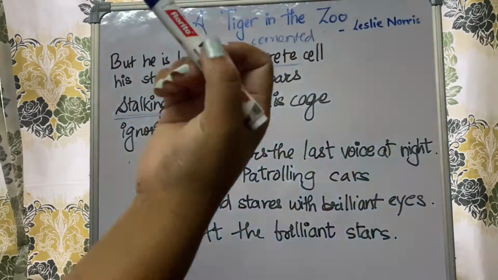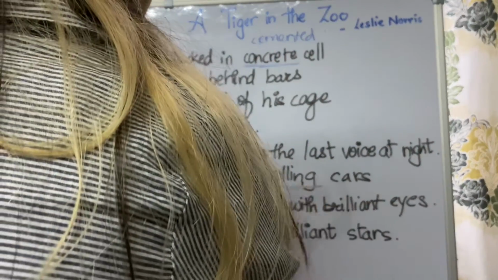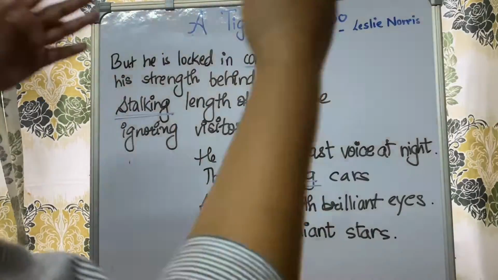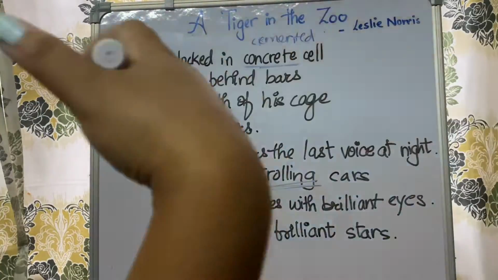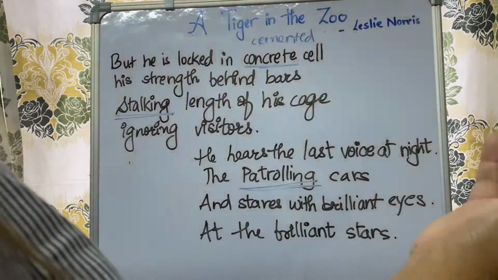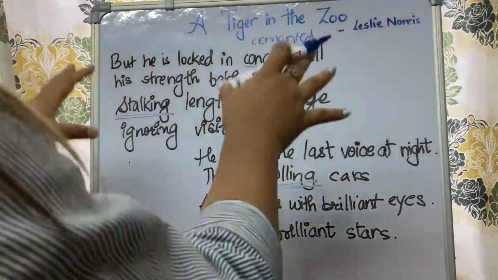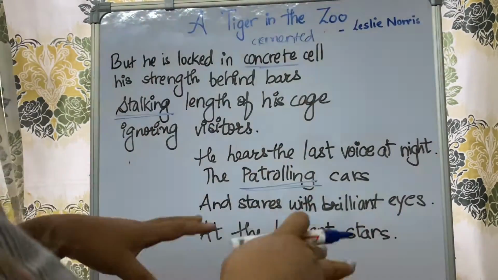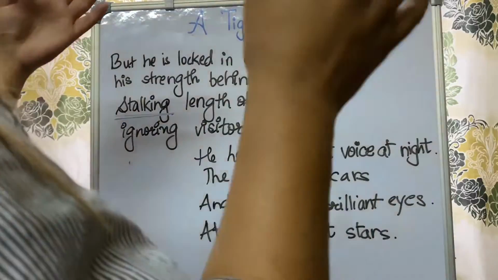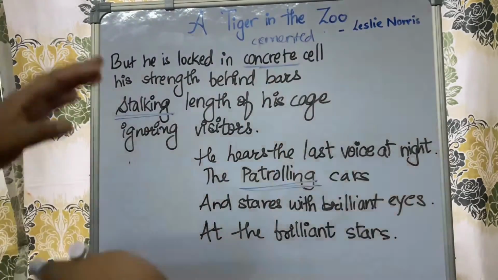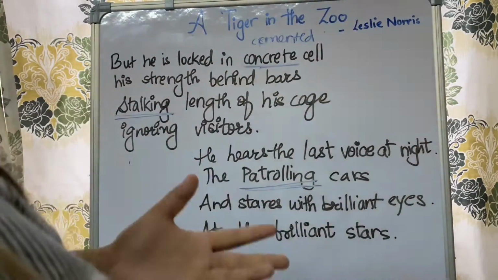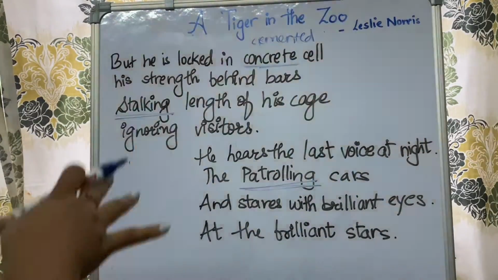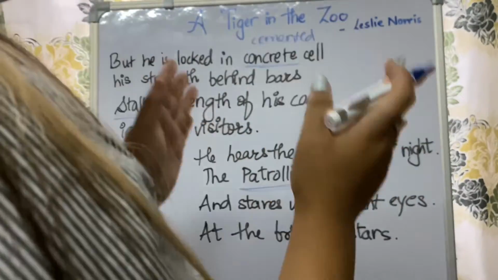So here, what do you mean by patrolling cars? The cars or vehicles which come late at night when the zoo is closed, when all the human beings have gone out and now only the animals are there. So what do the patrolling cars do? The people come in the patrolling cars, they check whether all the animals are safe inside, and whether all the visitors are out of the zoo. So for that, the people do patrolling. This is done at night.